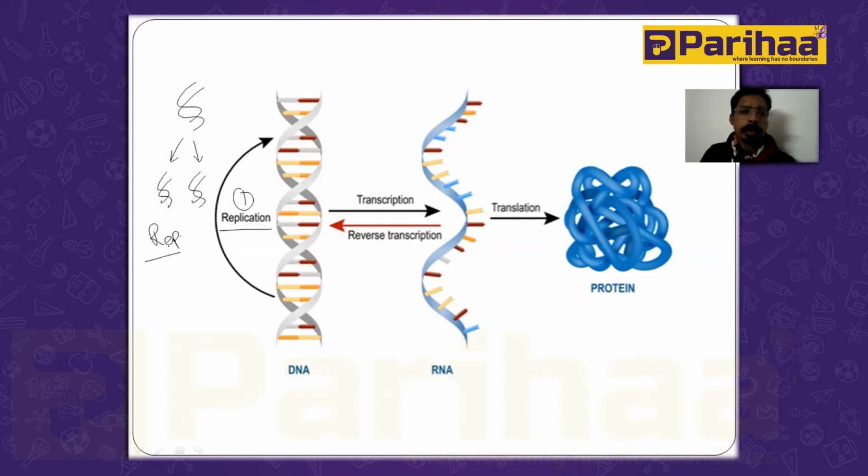And after this replication, the second step is transcription. Transcription is the process of the conversion of this double-stranded DNA into single-stranded RNA. Basically, the conversion of this double-stranded DNA into RNA involves the formation of hnRNA. That hnRNA is called heterogeneous RNA. This heterogeneous RNA is an unstable RNA. That unstable RNA finally converts into the mRNA